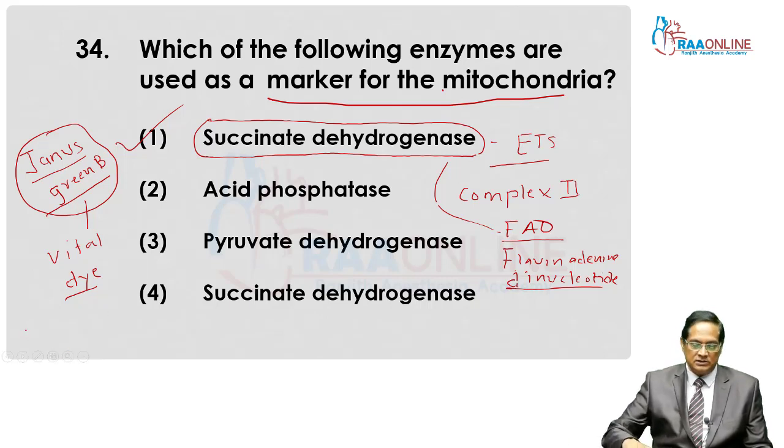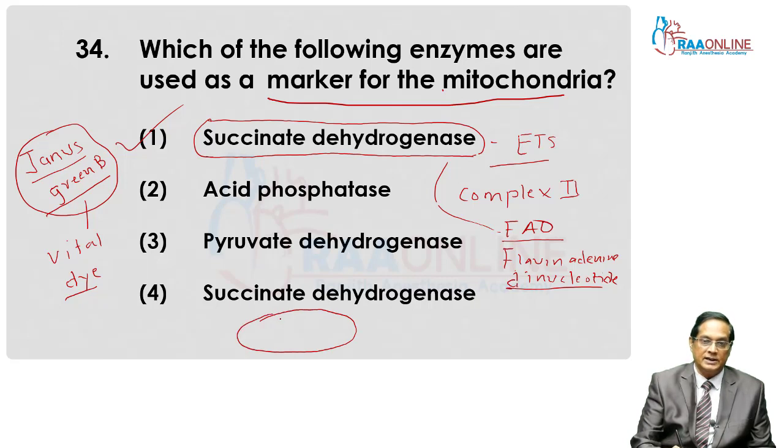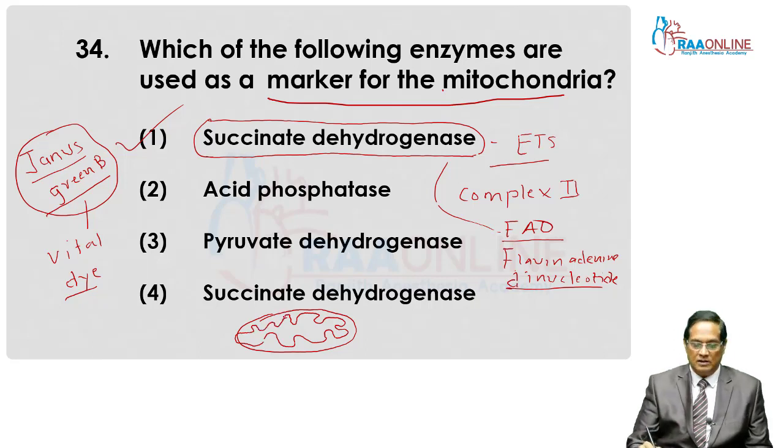Then one more thing concerned with the mitochondria: mitochondria is a double membranous structure. This is the outer membrane, and the second speciality is with the inner membrane. This is a question for pre-medical. The inner membrane has several folds. These folds are known as cristae.